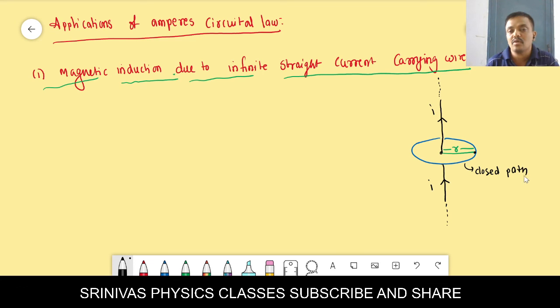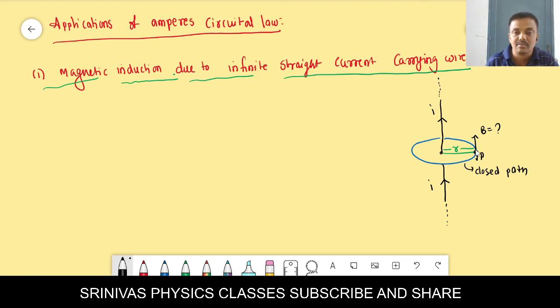How do you know how to draw the closed path? Because I am drawing the closed path based on one point. This is the current wire. Due to the current wire, I want to find out the magnetic field. Where? At r distance. That r distance you take as the point where you want to find the magnetic induction. Here I want to find out the magnetic induction, at r distance. That r distance you take as radius and form a circle. That circle is the closed path.